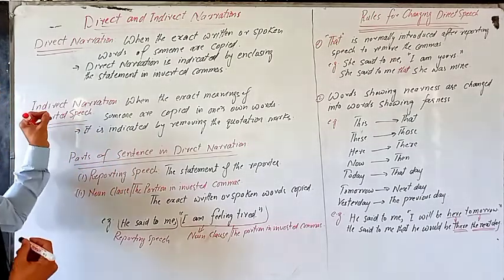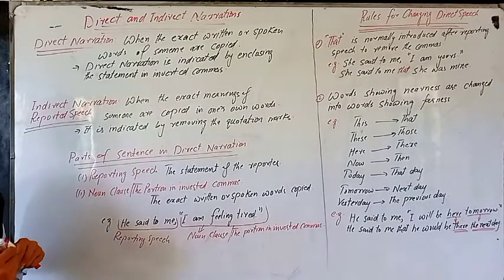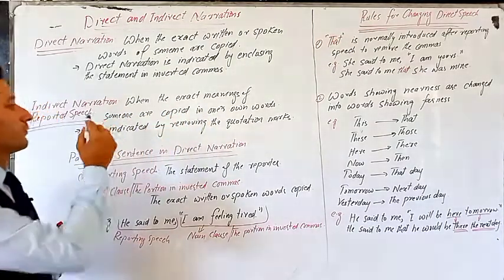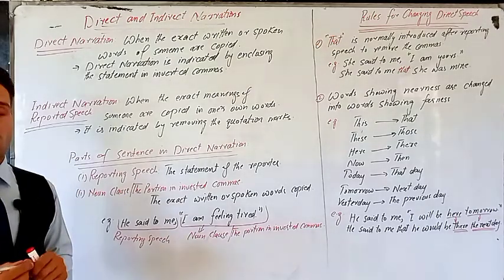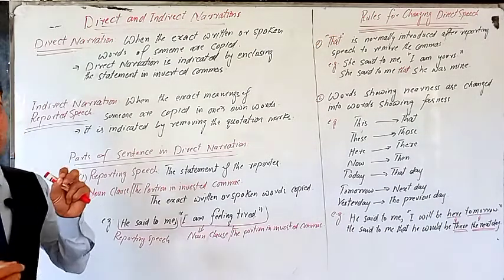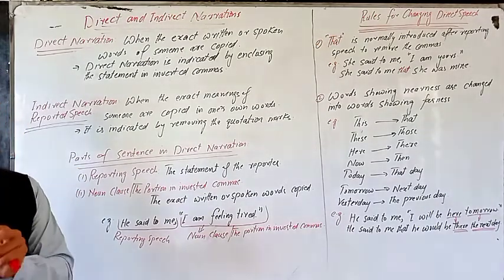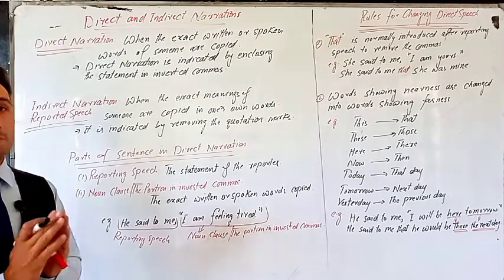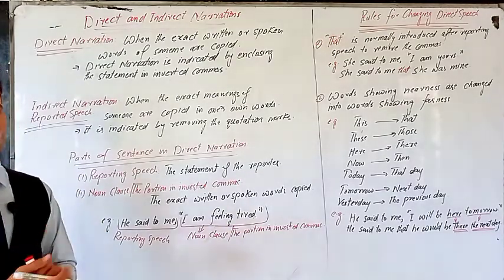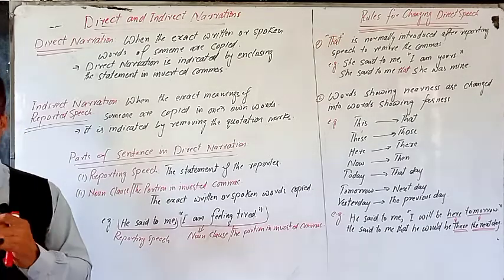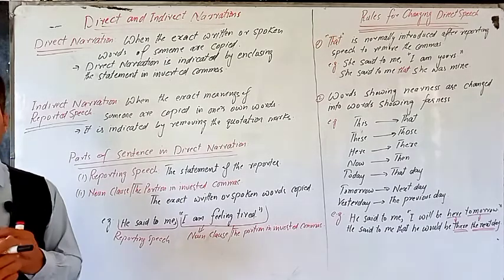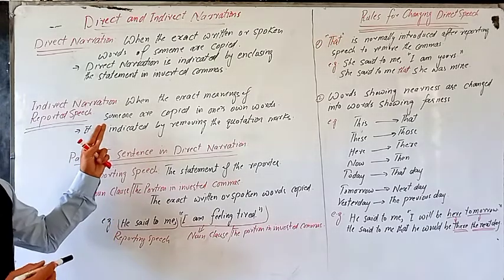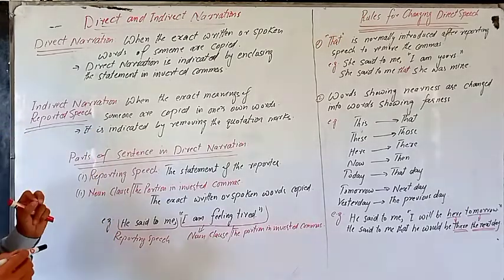Okay, so when we change a direct narration into indirect narration, what happens? The exact meaning of someone is copied in one's own words. Remember, when we copy the meaning of someone rather than the exact words, the meaning may be the same, but the words are changed. We change the words, and normally the change occurs in tense and in person. We'll discuss it later in detail, but that is how we call it indirect narration.